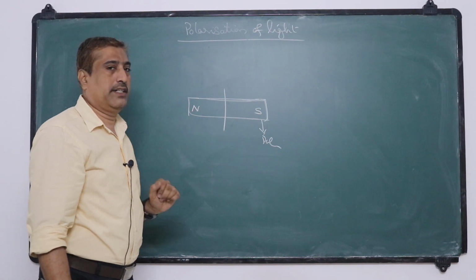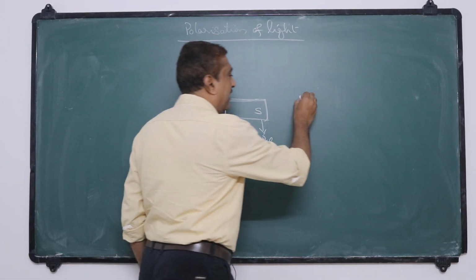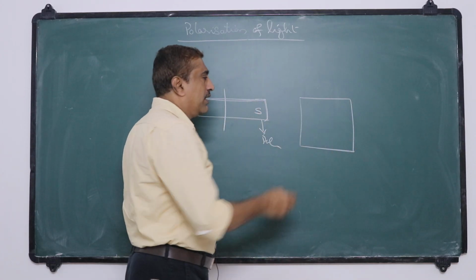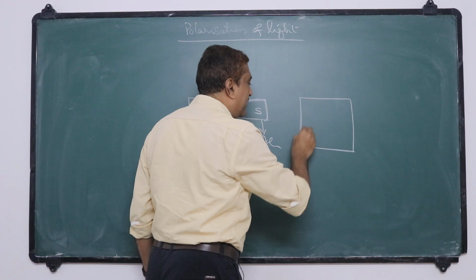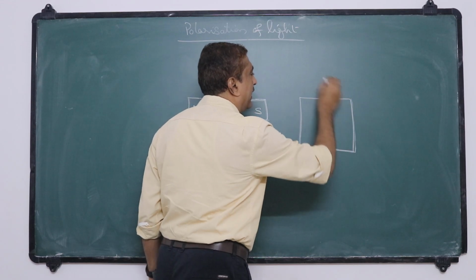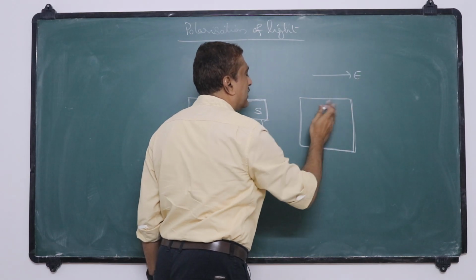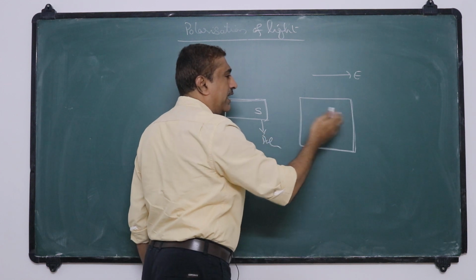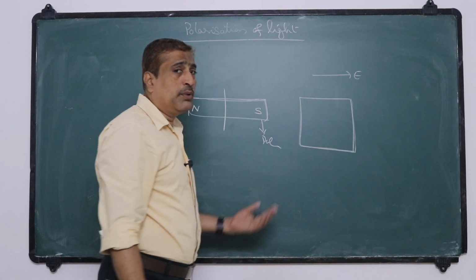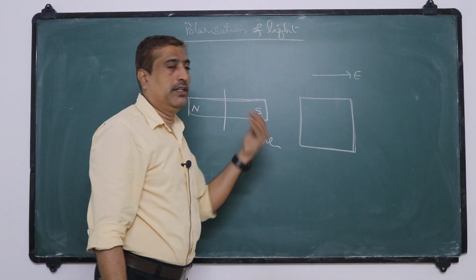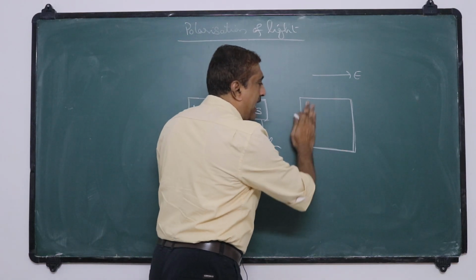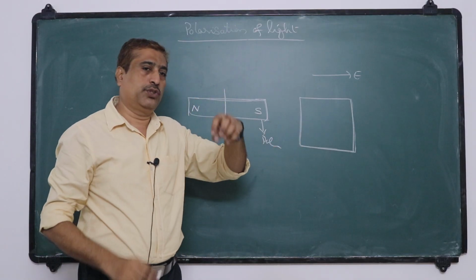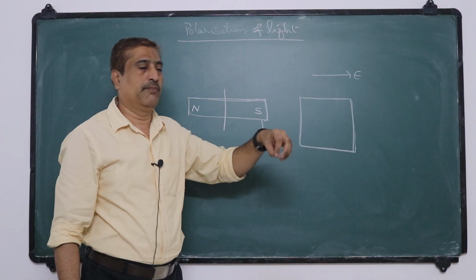Suppose we consider a dielectric material. If we place this dielectric material in an electric field, the positive charge moves in the direction of the field and the negative charge opposite to the direction of the field. The atoms within this material consist of both positive charge and negatively charged electrons.